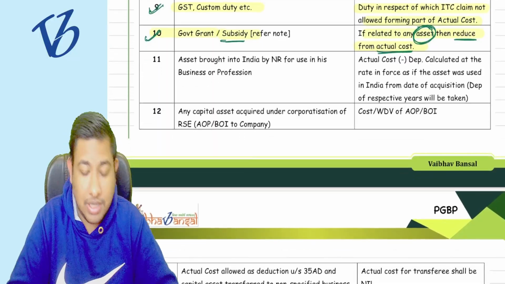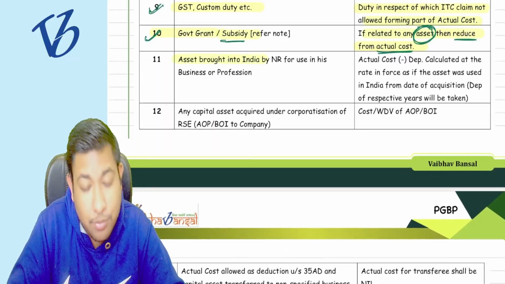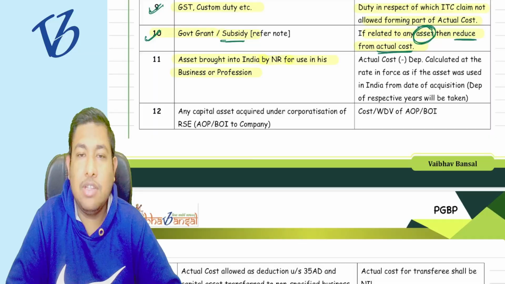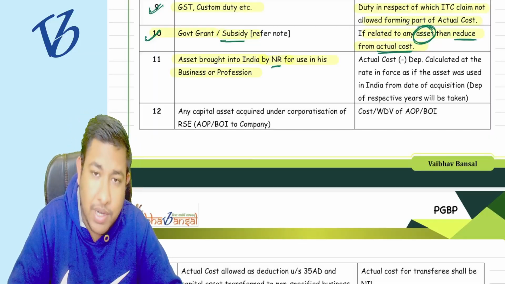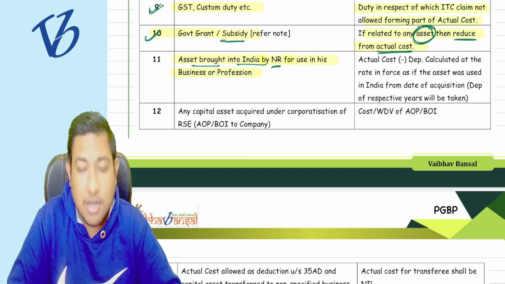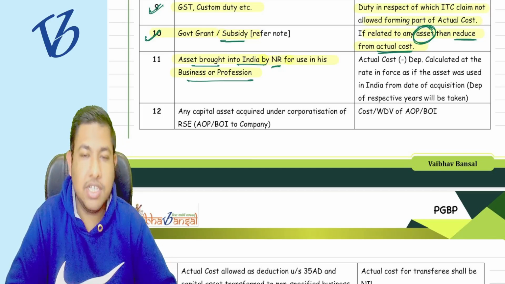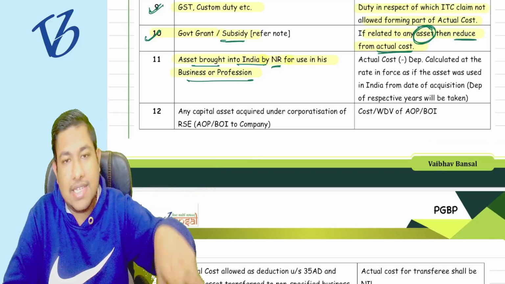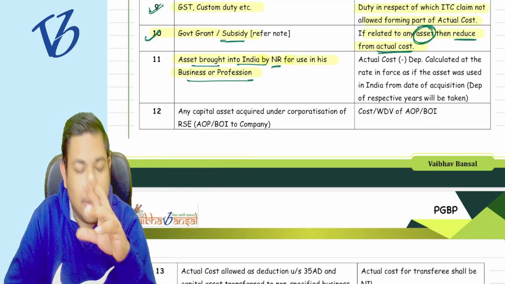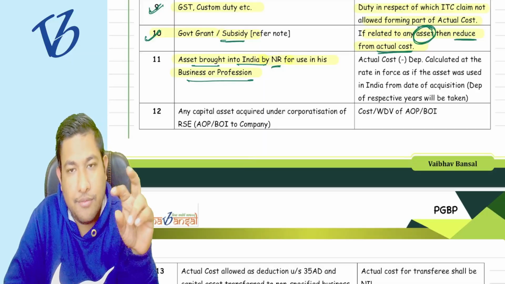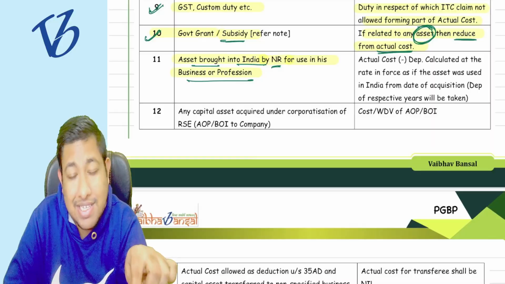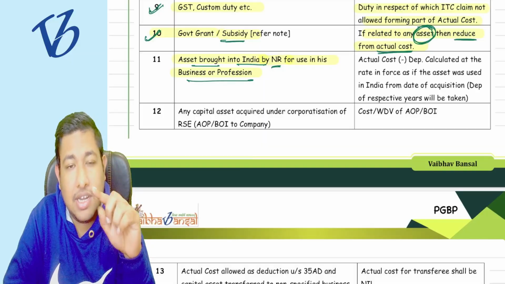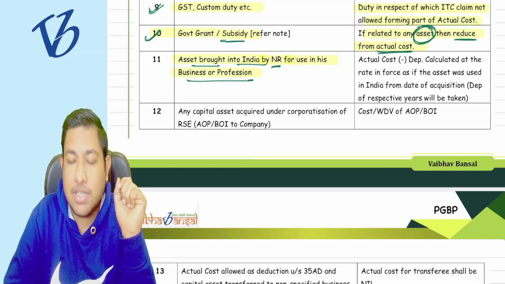Shall I move forward? Now, if the asset is brought into India by an NR, a non-resident, for use in his business or profession. There is an NR whose business is in India, so he sends some asset which was used abroad for use in the business or profession in India.